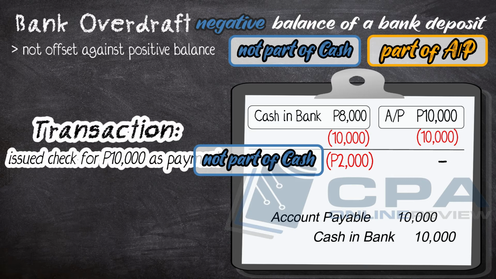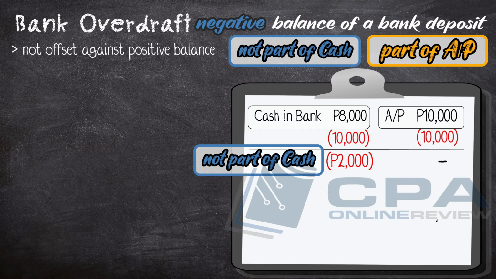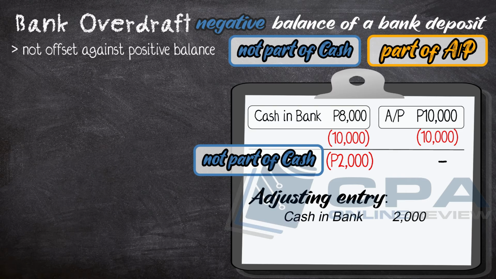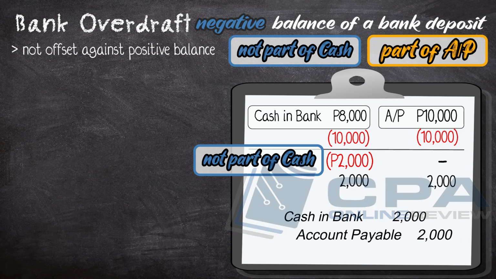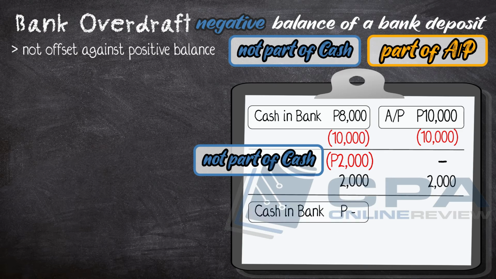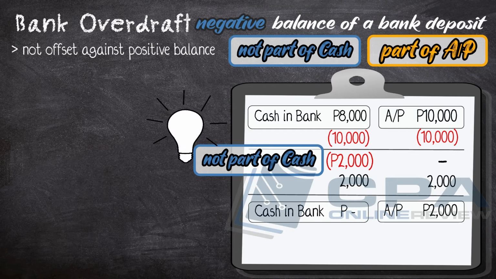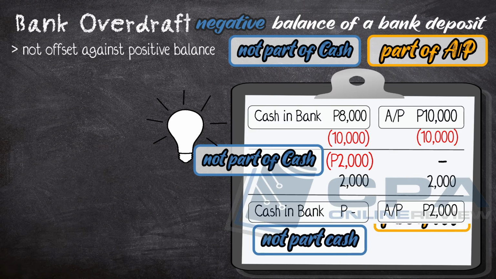What does it mean? It means that the negative presentation is not allowed, and we need to adjust this balance. So, our adjusting entry is debit cash in bank by $2,000 and credit accounts payable by $2,000. After this adjustment, our cash in bank is now at zero, and the unpaid portion of accounts payable is restored. To recap, it is not part of cash, since cash is now at zero balance. And we now have an accounts payable balance. Repeat after me: not cash, but accounts payable.